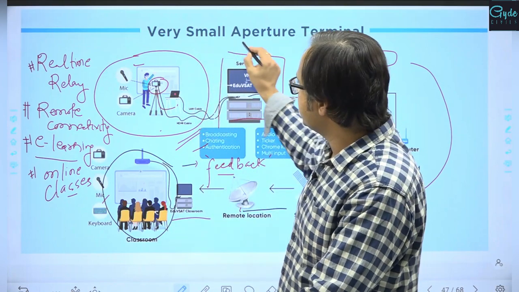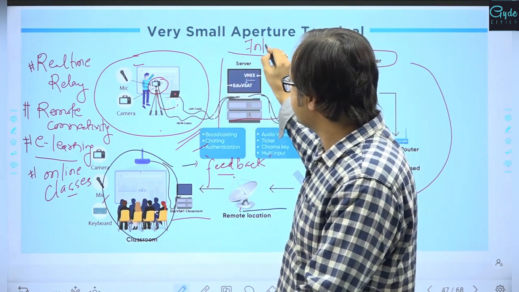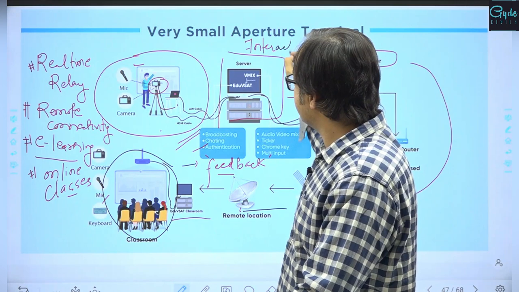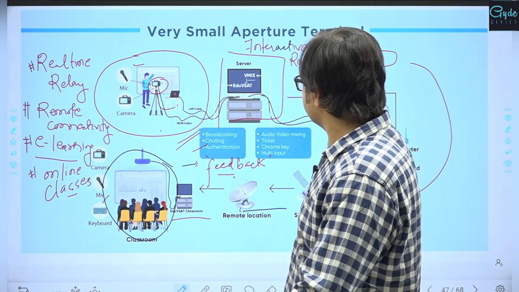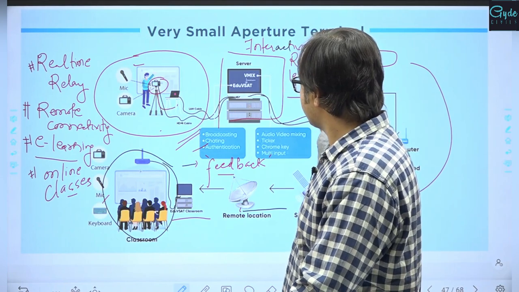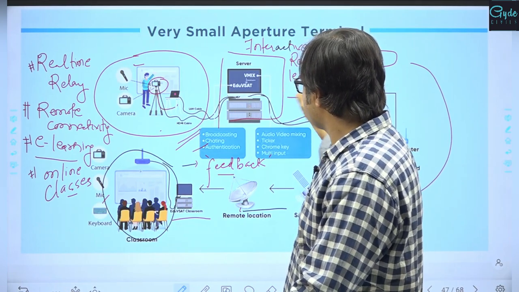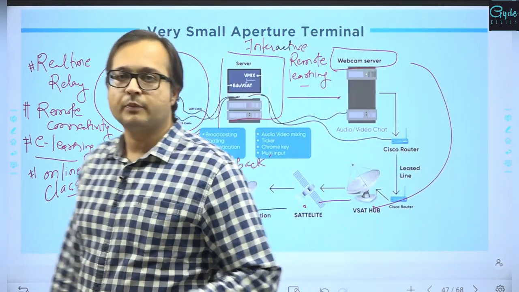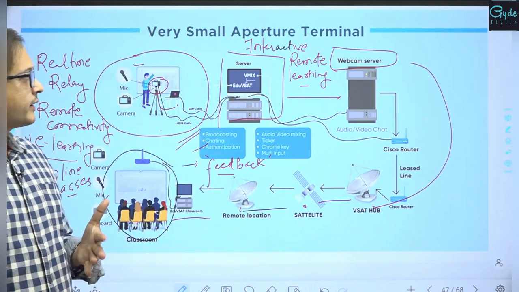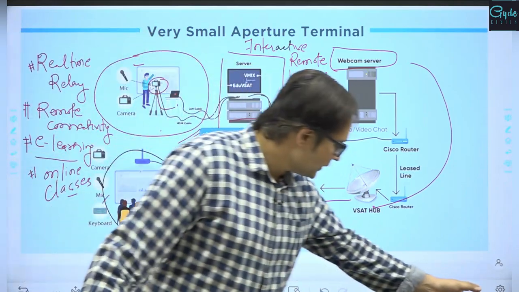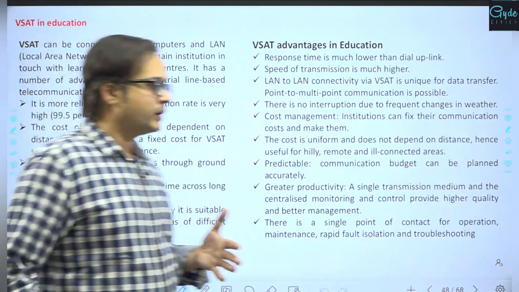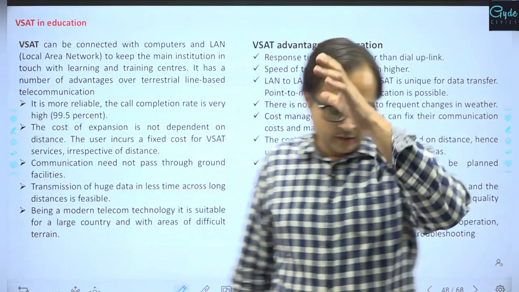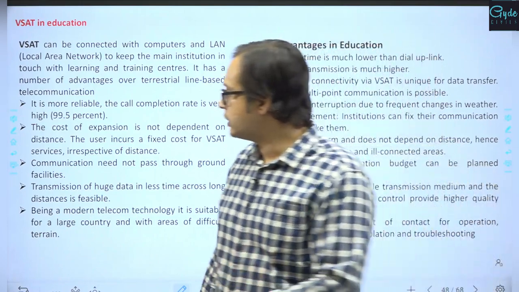So eventually it also helps to establish interactive remote learning, right, which can be established with the help of VSAT. So VSAT remains one of the important tools. Precisely the VSAT which has been established for education, we can look into this.